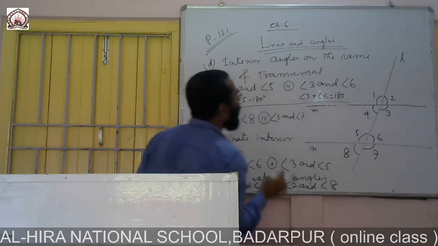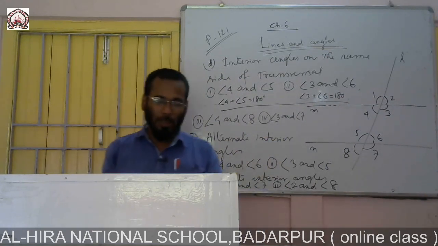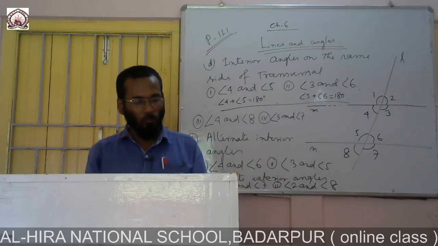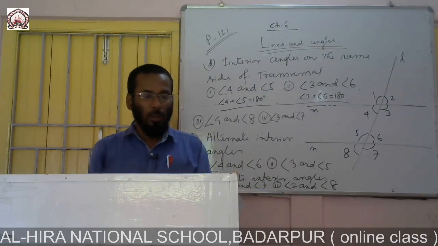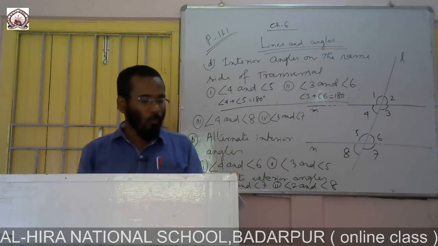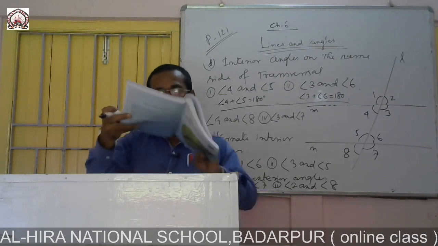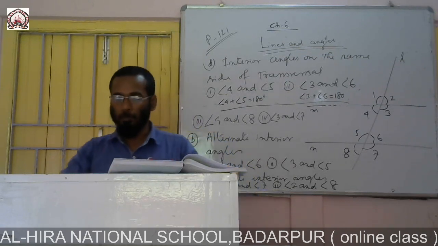This is the most important. Before starting the sums of 6.2, we have to know these things very sincerely.